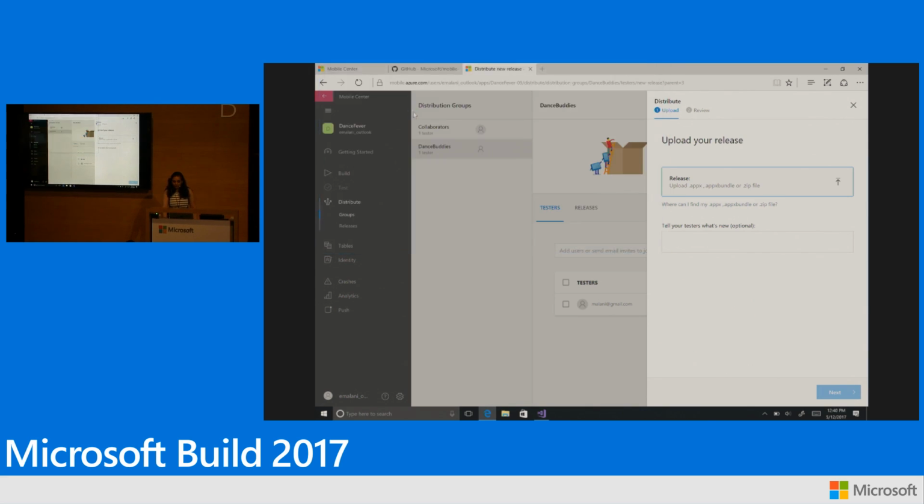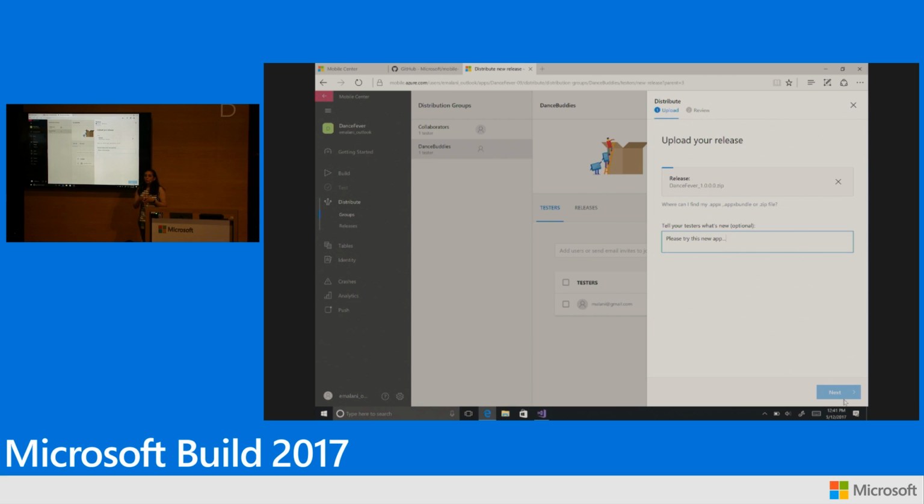I already have it handy, so I'll go ahead, upload my zip file, type some distribution notes as, please try this new app, and hit next. And while the upload is in progress, I'll tell you what really happens.